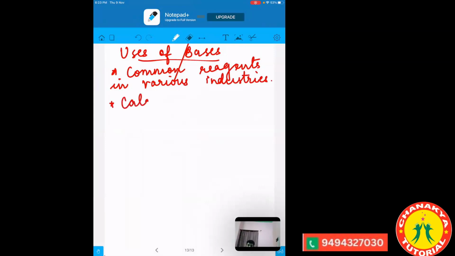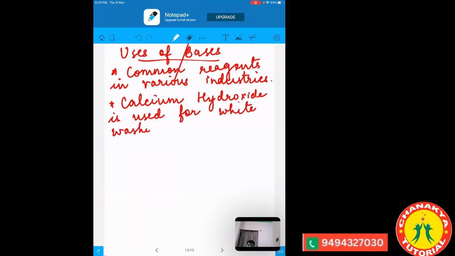Then calcium hydroxide is used for whitewashing of buildings. You might have seen that before applying the paint, they apply a kind of whitewash. That whitewash is basically made up of calcium hydroxide, which is a kind of base.